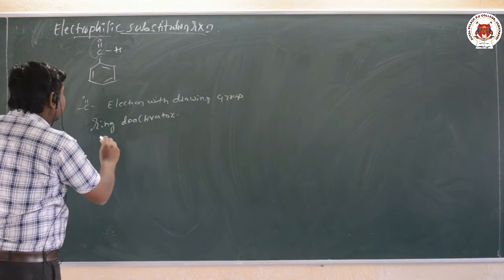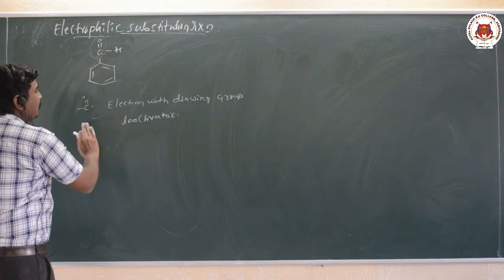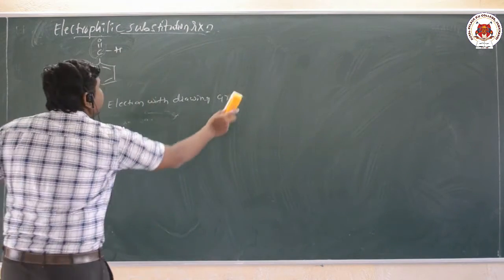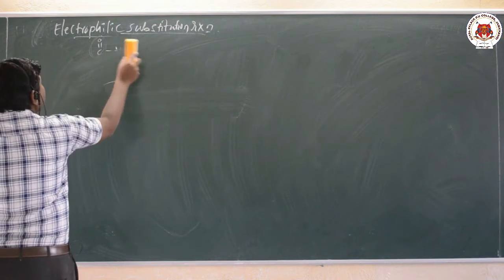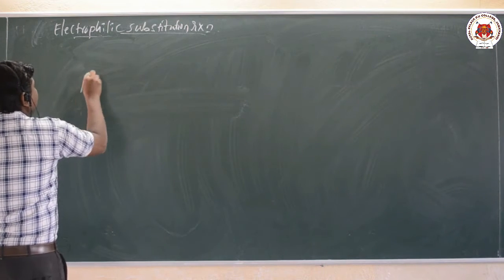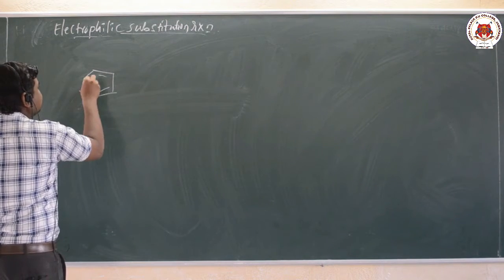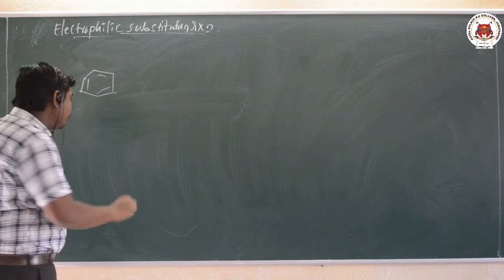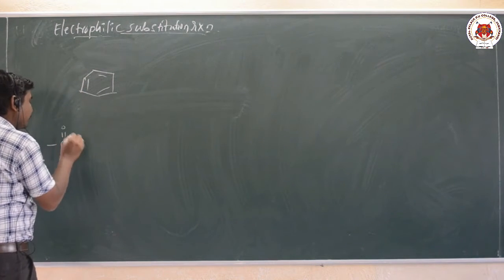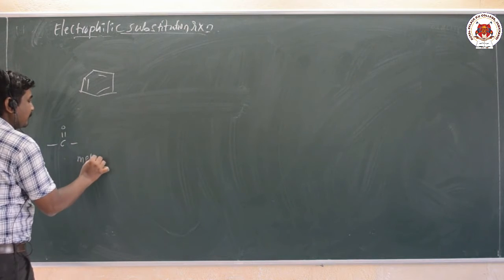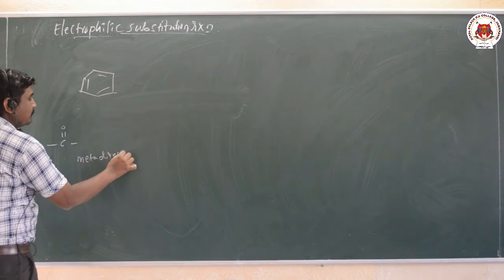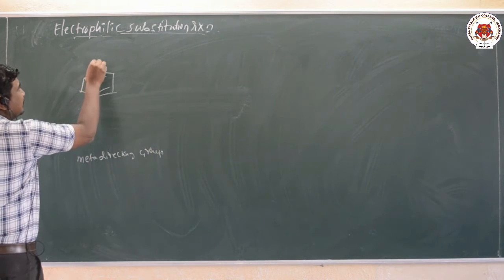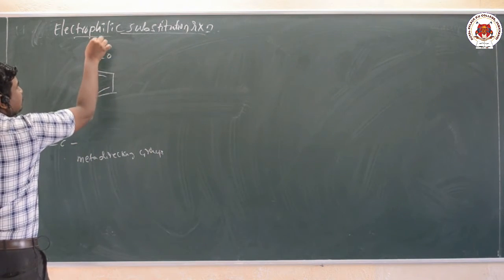Due to the electron withdrawing nature of the carbonyl group, the electrophilic substitution reaction takes place at the meta position only, and electron withdrawing groups are also called meta directing groups.